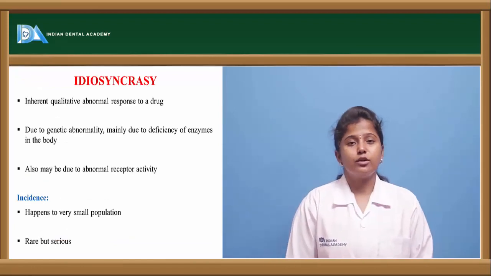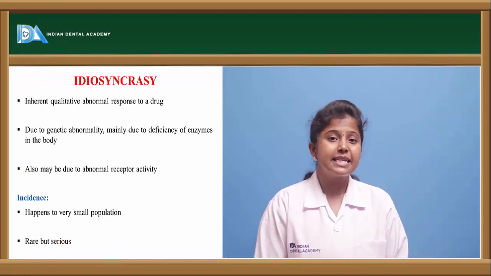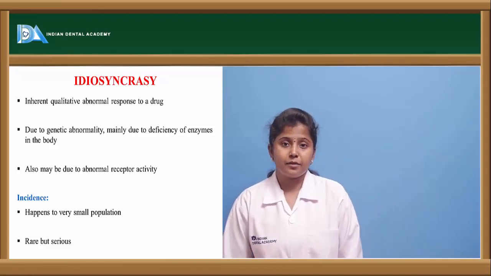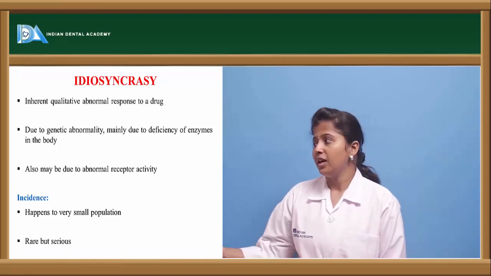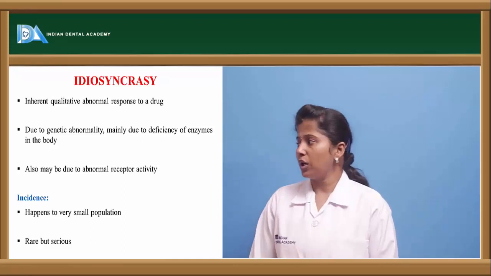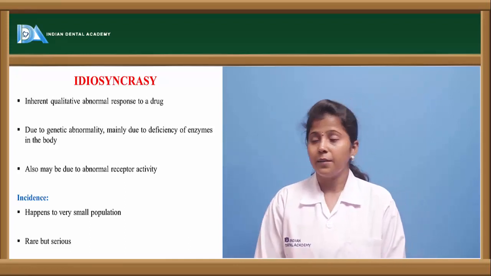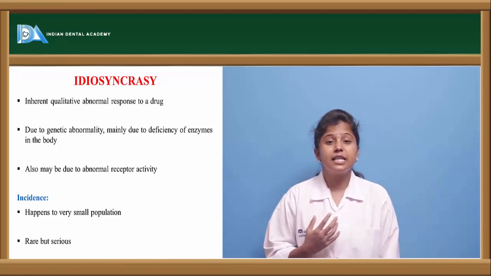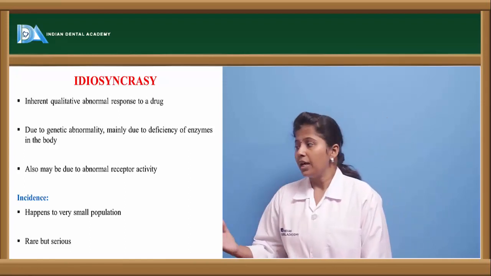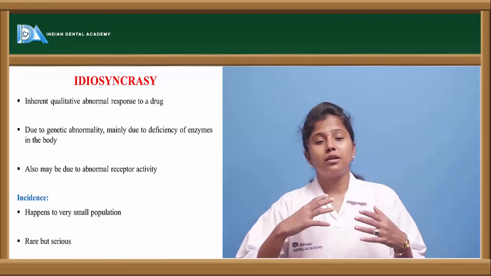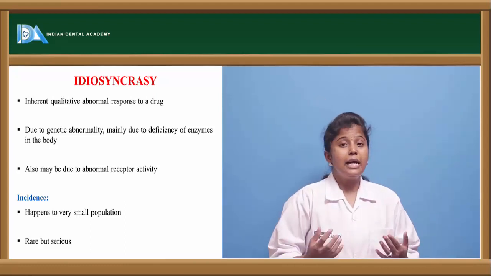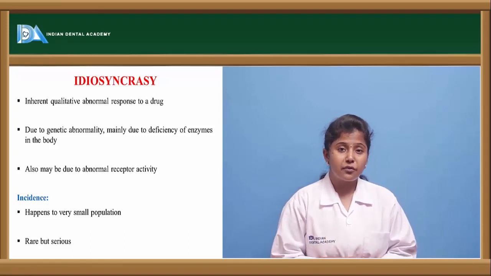The other one is idiosyncrasy. Idiosyncratic type of adverse reactions are those which are hereditary, or genetically obtained. These are an inherent qualitative abnormal response to the drug, due to genetic abnormality. For example, due to heredity or ancestral origin, they may have a deficiency of a few enzymes.